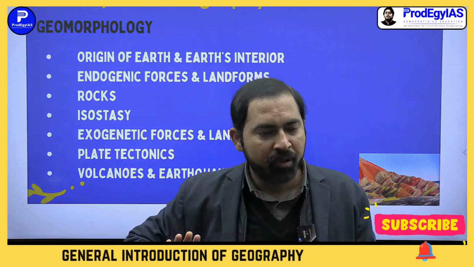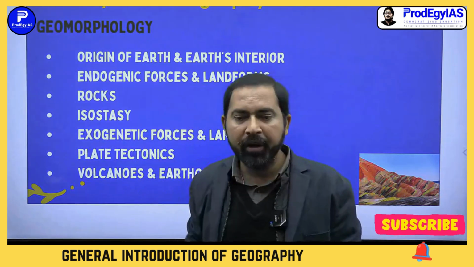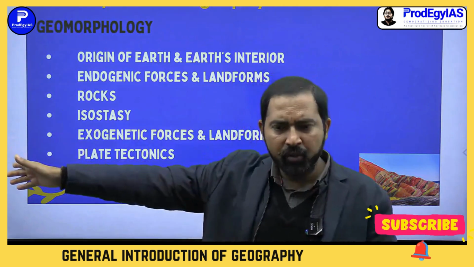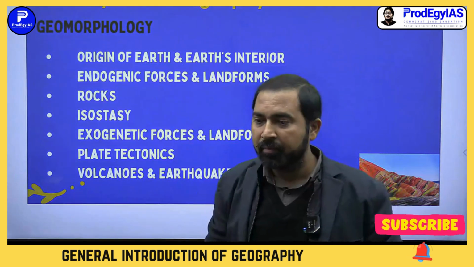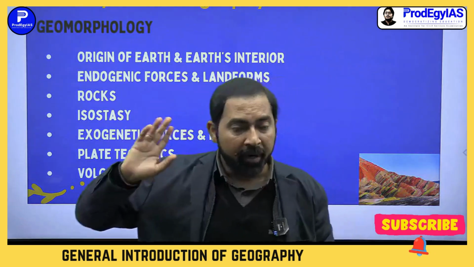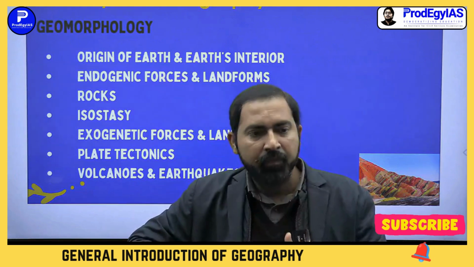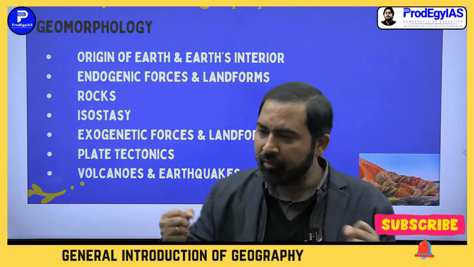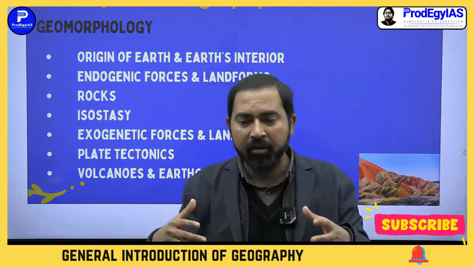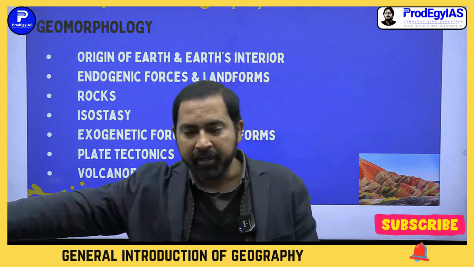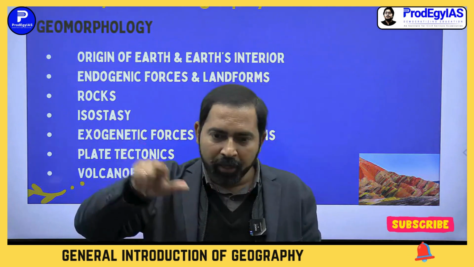If active outside forces have broken down any mountain, like the Aravallis, you can say that the Aravallis were very high mountains like the Himalayas millions of years ago, but now they are tabulated. So exogenic forces have won their war. There is a tug of war between inside forces and outside forces, and any landform on Earth's crust is a result of that battle between endo and exo.